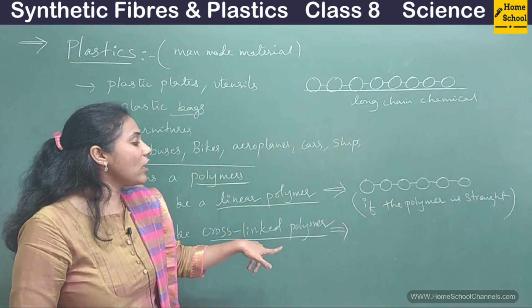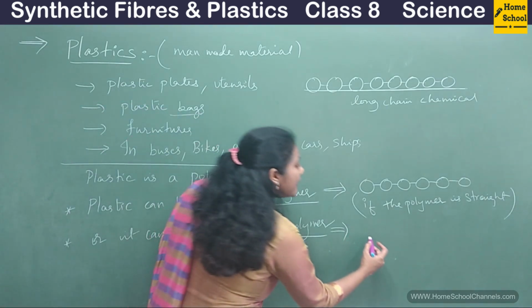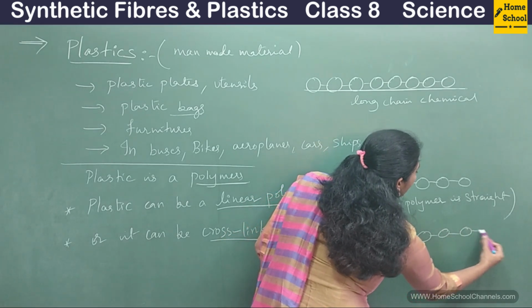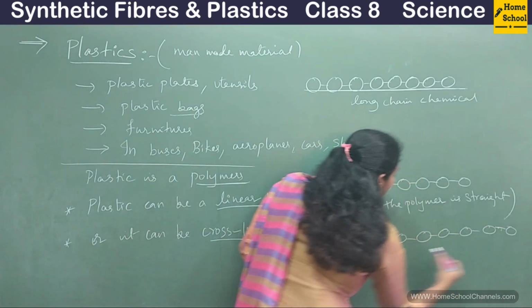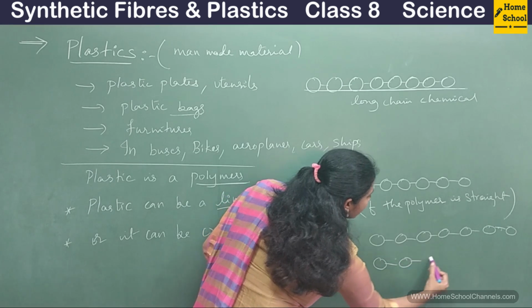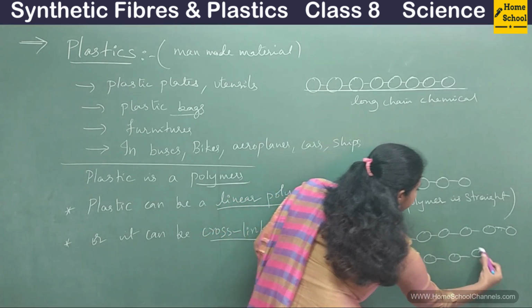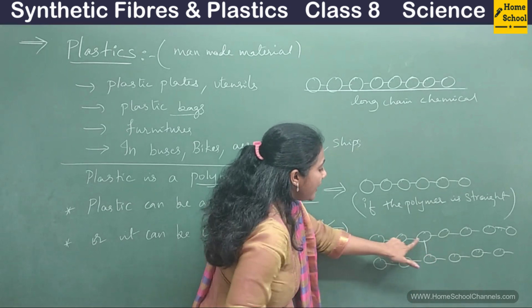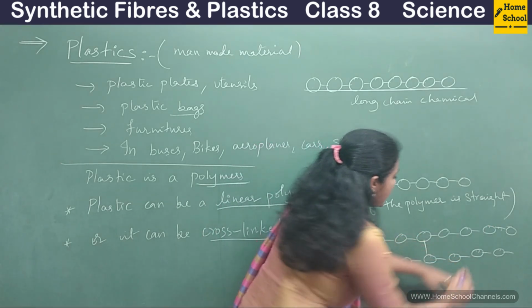Now what do you mean by cross-linked polymer? Just observe the diagram. So this is one long polymer, and this is another line, and now there are connections between this chain and this chain.